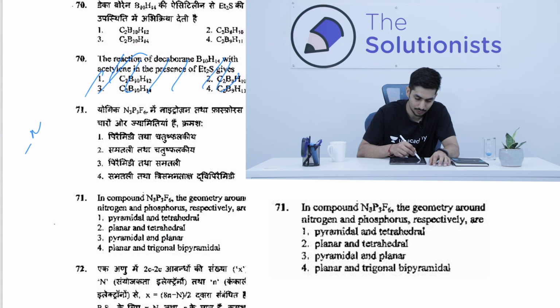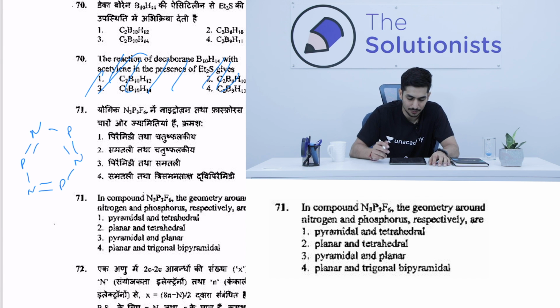So this is something like this. Okay, alternate nitrogen and phosphorus, and then we have double bonds in between, so it's like an inorganic benzene, you can say, like borazine or something like that. And then obviously over here the nitrogen valency is satisfied, so you have to accommodate 6 fluorines on the phosphorus.